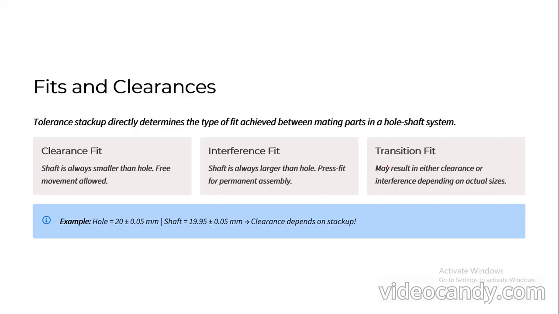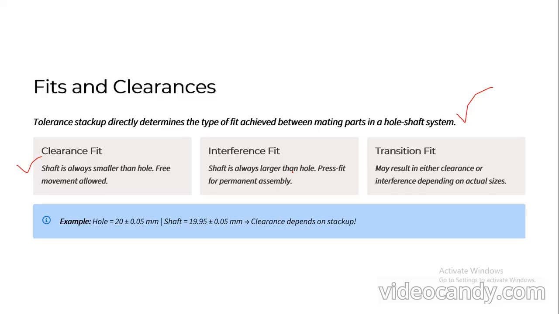So tolerance stack up directly determines the type of fit achieved between the meeting parts in a hole shaft system. If you are going to use the clearance fit, the shaft is always smaller than the hole, so free movement is allowed. But in the case of interference fit, the shaft is always larger than the hole, so definitely we need some external force using a press in order to make the assembly happen, right?